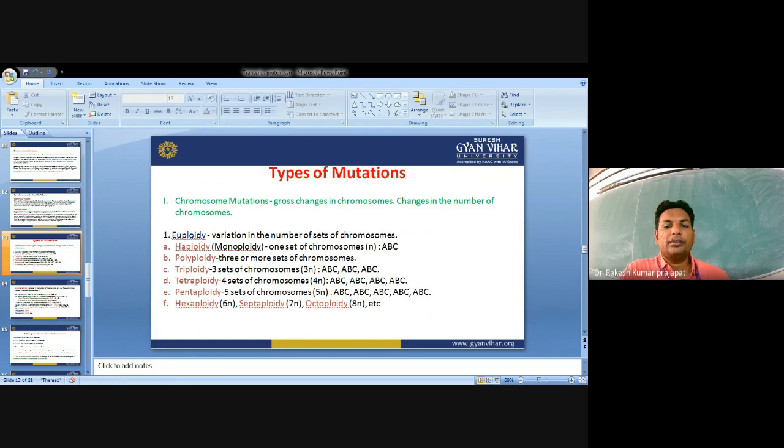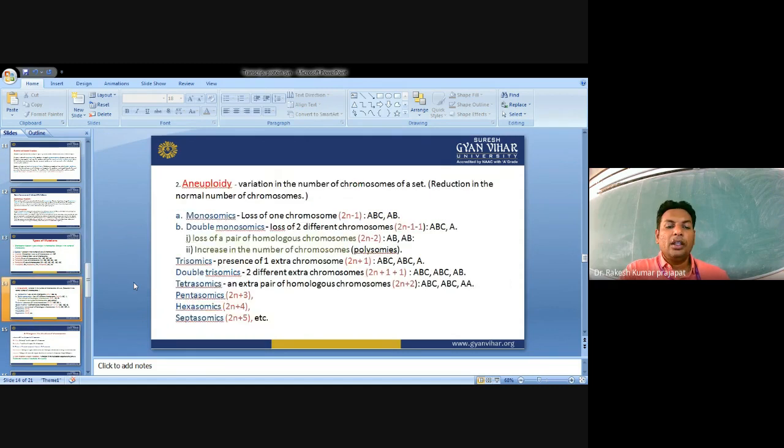Increase in the euploidy. Haploidy, monoploid, one set of chromosome. Polyploid, more than two sets of chromosomes. Triploidy, three sets of chromosomes. Tetraploid, penta, hexa, hepta, octa. This is the euploidy. Aneuploidy.